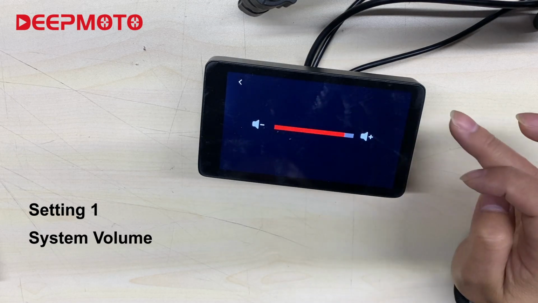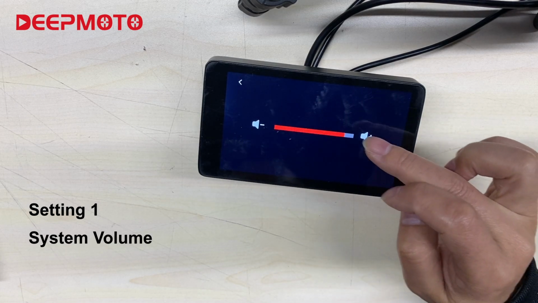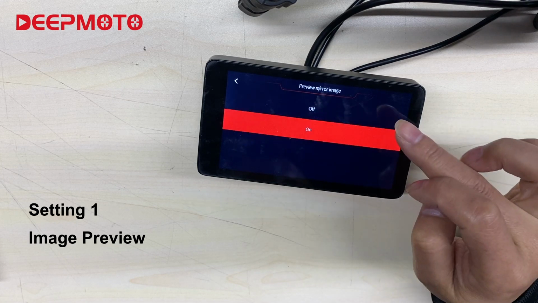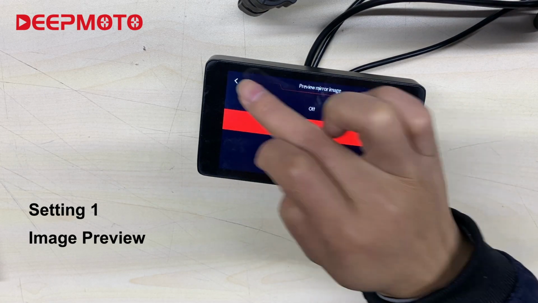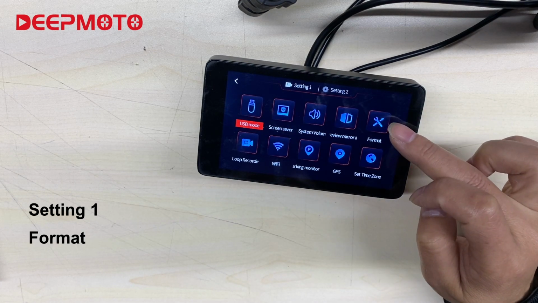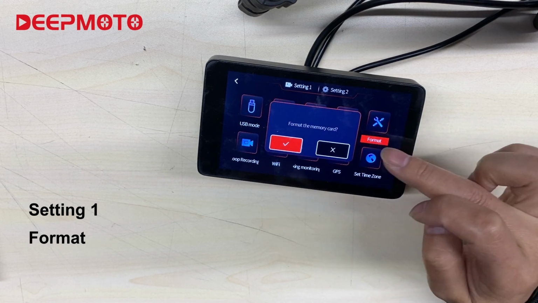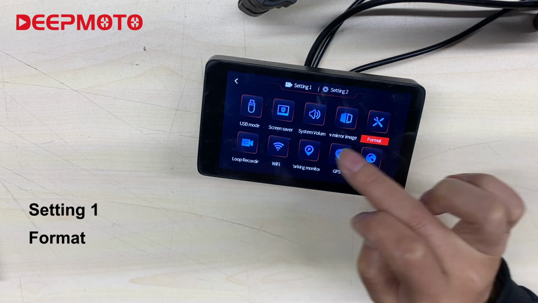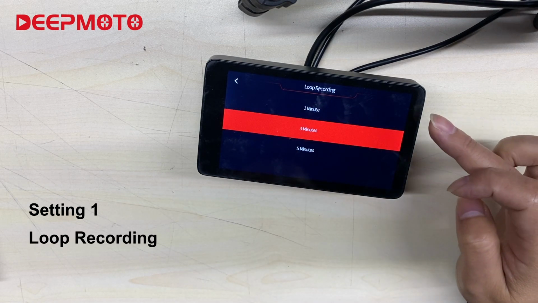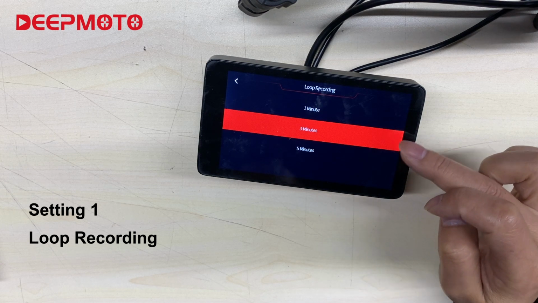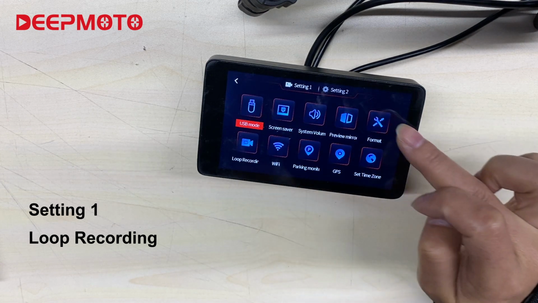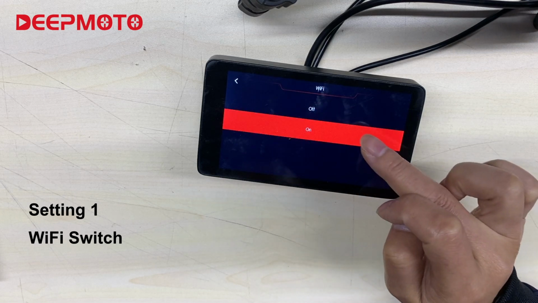Next is system volume, image preview, and formatting. Loop recording. Set the time for loop recording video. Next is the Wi-Fi switch.